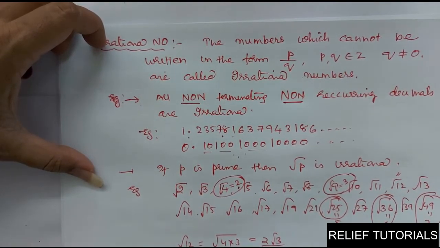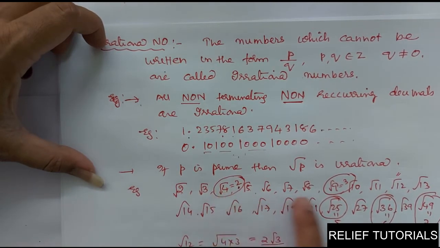Clear? But one thing is clear, if p is a prime, then root p is always irrational. See, 2 is prime, so it is irrational. 3 is a prime, it is irrational. 5 is a prime, it is irrational. 6 is not a prime, but root 6 is irrational. So root of all numbers except perfect squares are irrational.